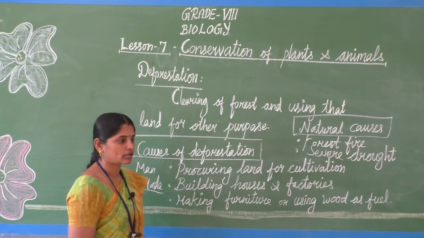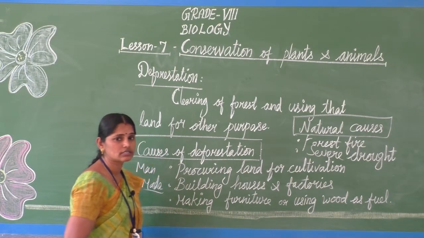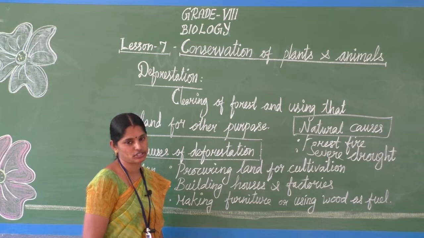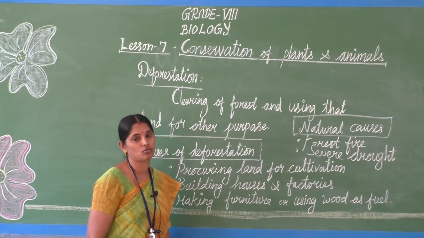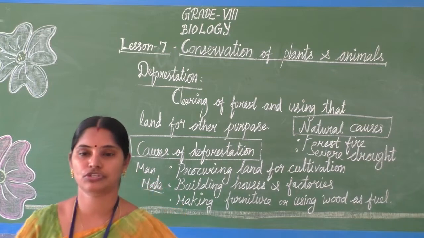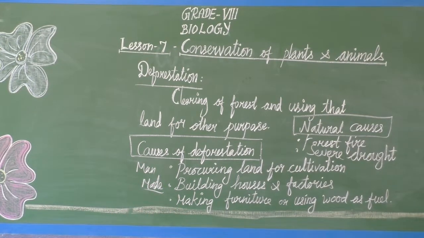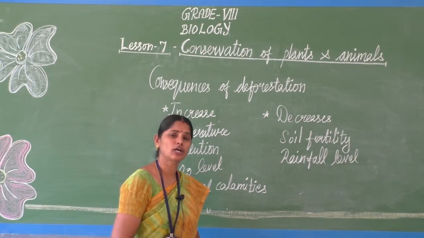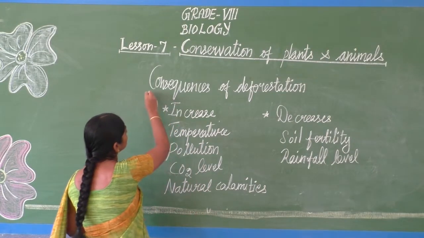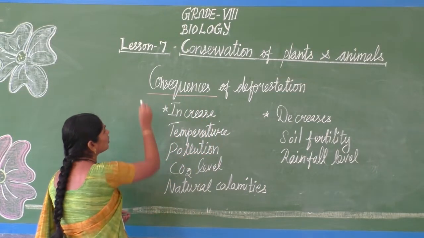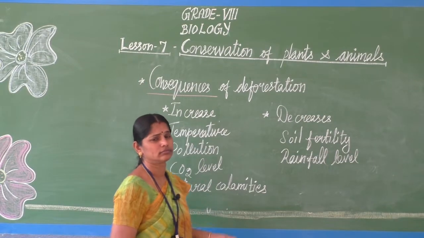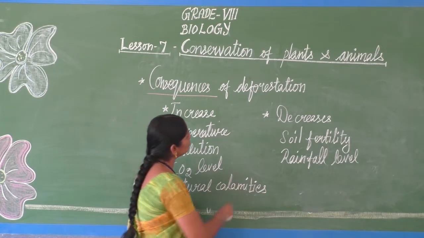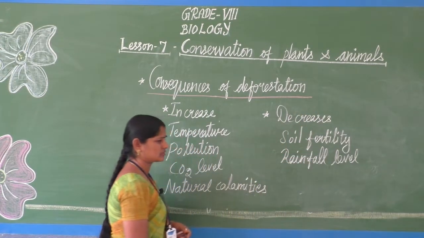Clear, children? Okay, if deforestation occurs, what may be the consequence of deforestation? What else will happen because of it? What is meant by consequence? It is what results because deforestation has happened. Consequence of deforestation.